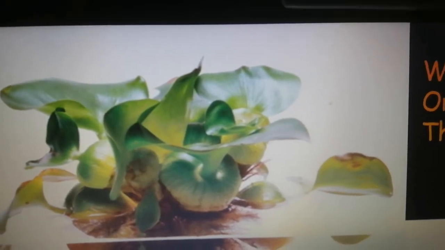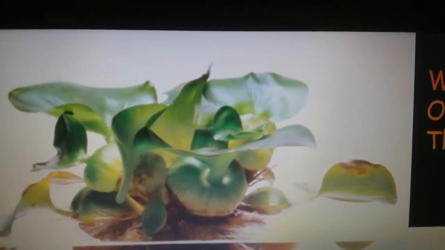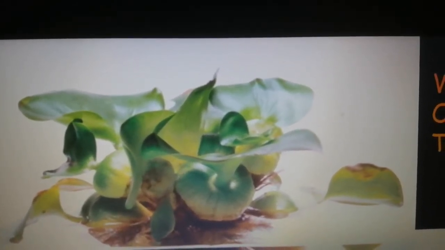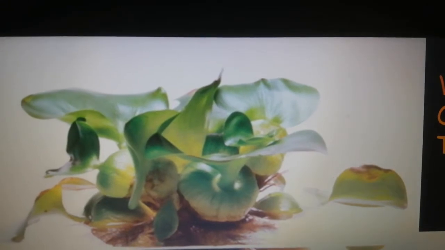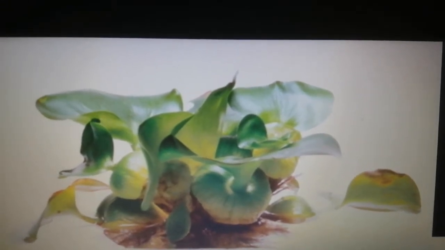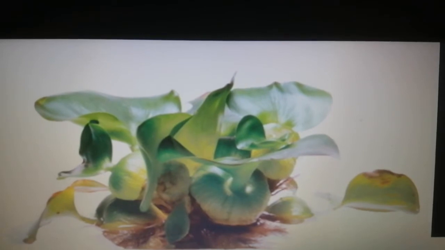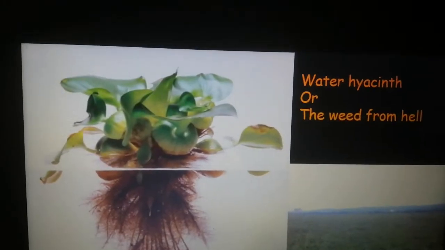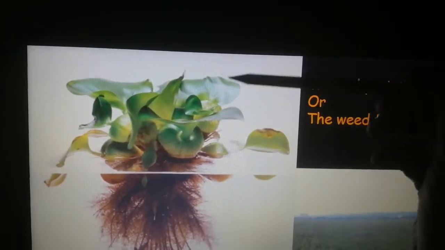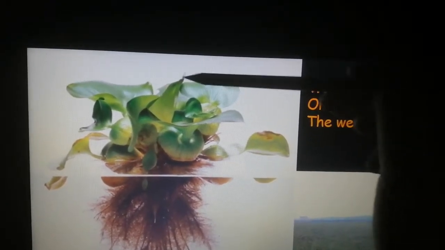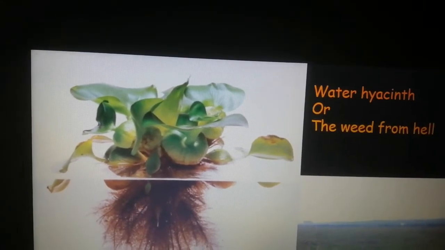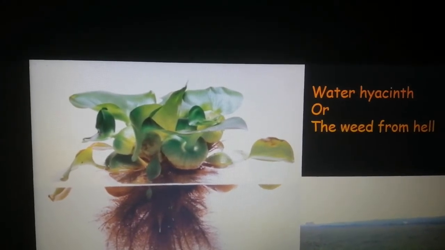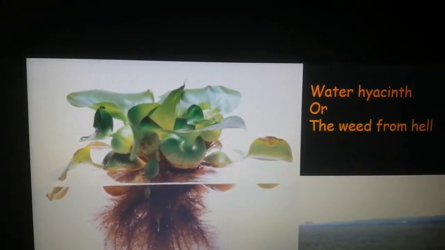Okay, so now pay attention to the leaves of this plant. It is very glossy. The reason is that it has a wax coating on top of the leaves, which doesn't allow water to stay on the leaves. It repels water. So that is one characteristic, that they have glossy leaves. You can see the shine, waxy leaves actually. It looks like they have been polished. Yes, so this waxy coating helps the plant in repelling water.